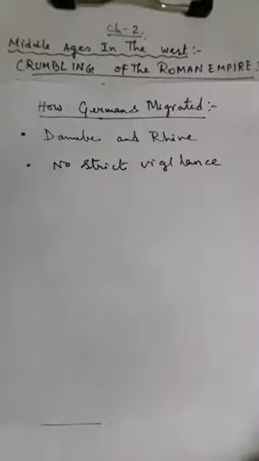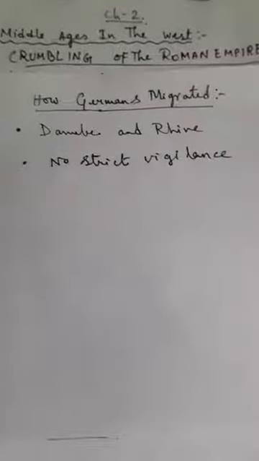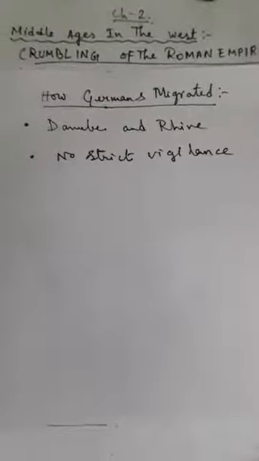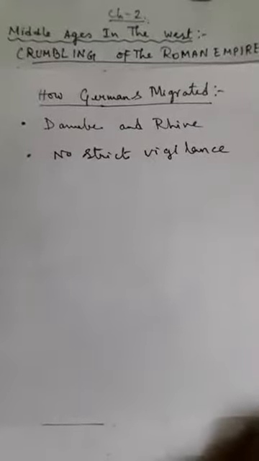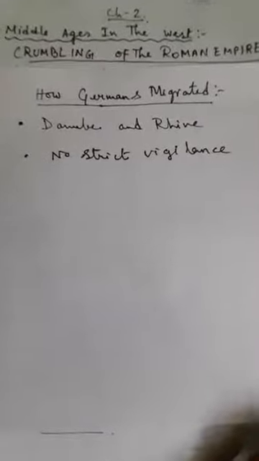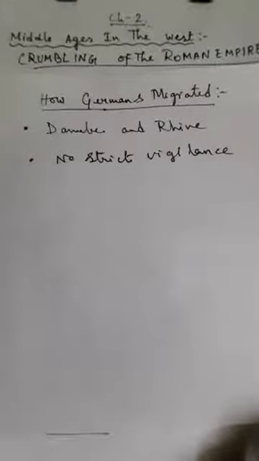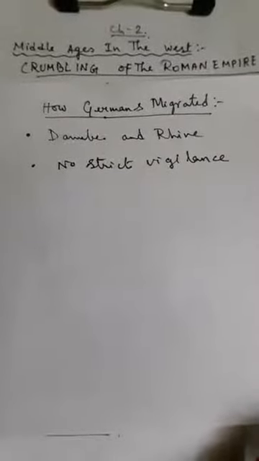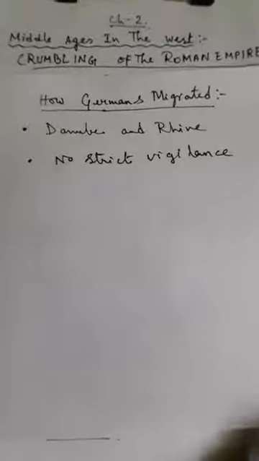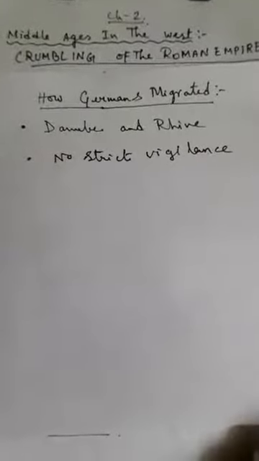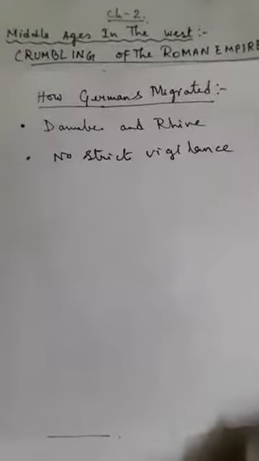There was no strict vigilance on the border, though previously, when the emperors were strong, they were keeping strict vigil on the borders of the Roman Empire. However, in the later years, as the emperors were weak, they could not keep strong vigil on the borders of the Roman Empire. This also led to the decline of the Roman Empire, because as there was no strict vigil at the borders, the Germanic tribes and the barbarian people started entering into the Roman Empire.